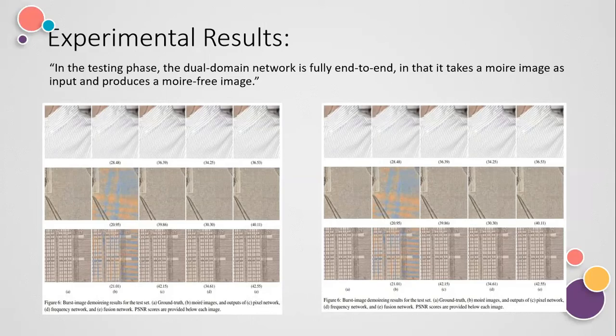So you can see here we also verify the effectiveness of the attention network for burst image demoiring. This second figure shows that burst image demoiring results in significantly higher image quality as compared to single image demoiring, demonstrated by the highest PSNR scores mentioned under each image.